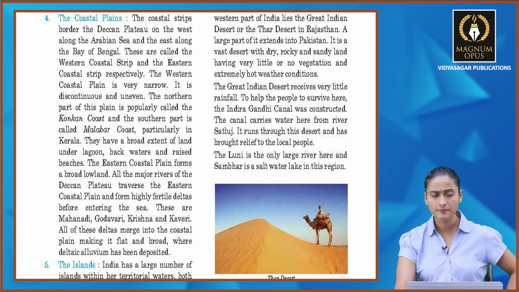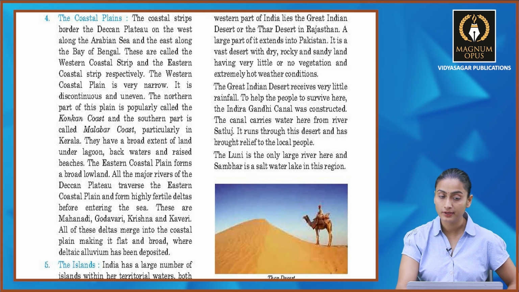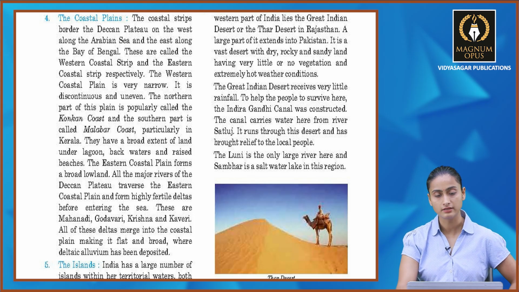The coastal strips border the Deccan Plateau on the west along the Arabian Sea and the east along the Bay of Bengal. These are called the Western Coastal Strip and the Eastern Coastal Strip respectively. The Western Coastal Plain is very narrow and is thus discontinuous and uneven.